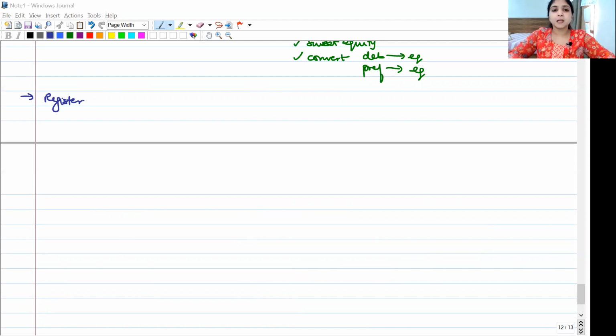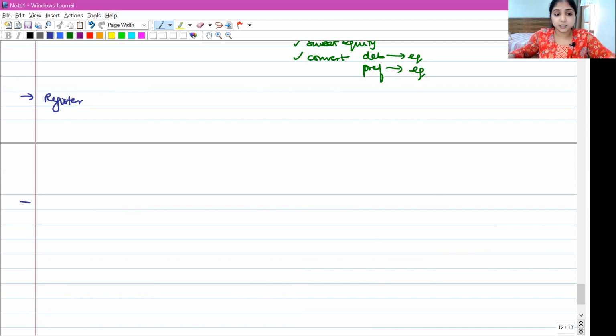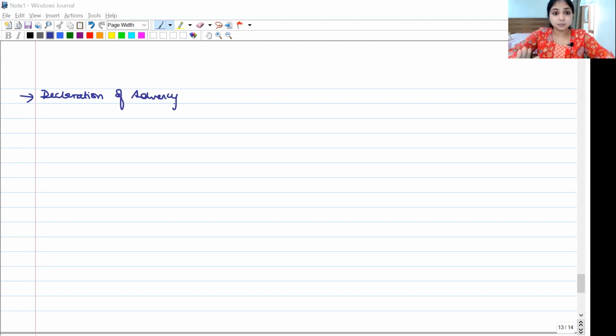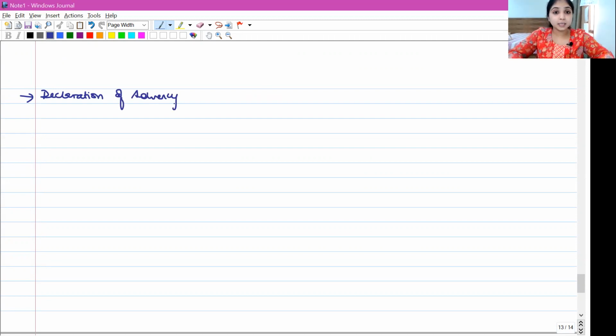This is simple. Now, the next point that I'm going to discuss with you all is another very important part of our buyback discussion. Again, you can get an independent question asking you just about this point. A plain theory question is possible on this. Very important. There are some keywords over here which I would like you to remember. Listen to me. Declaration of solvency.